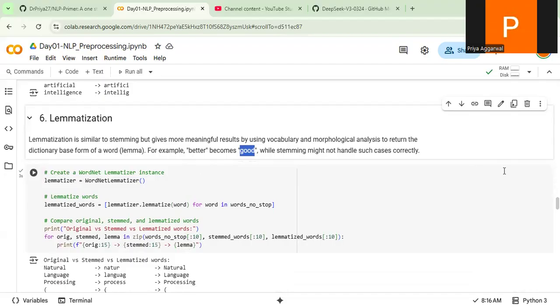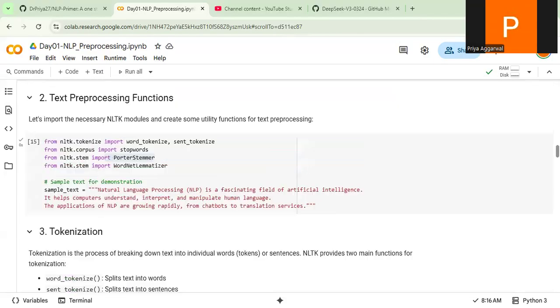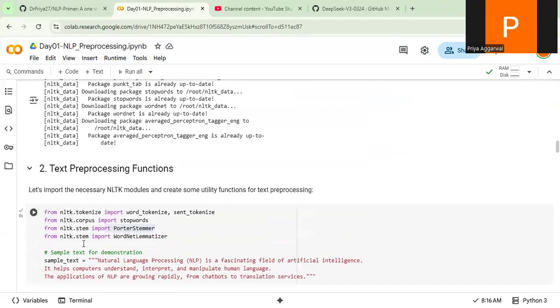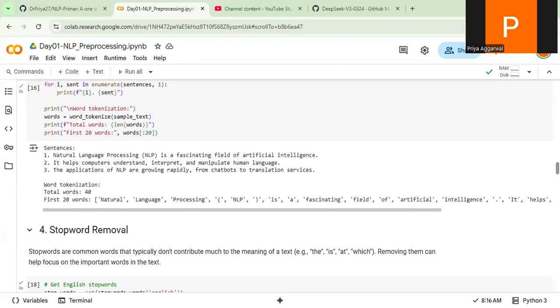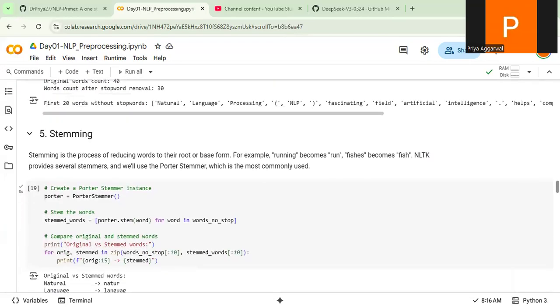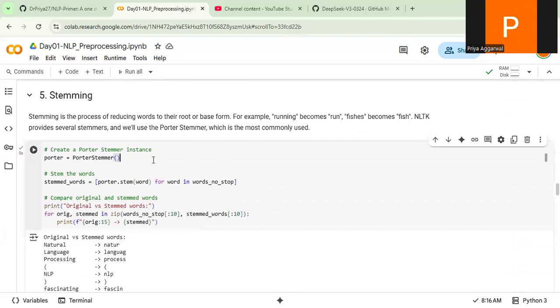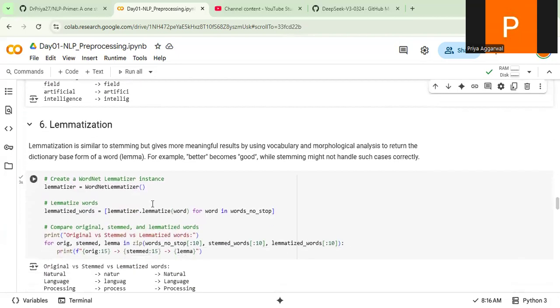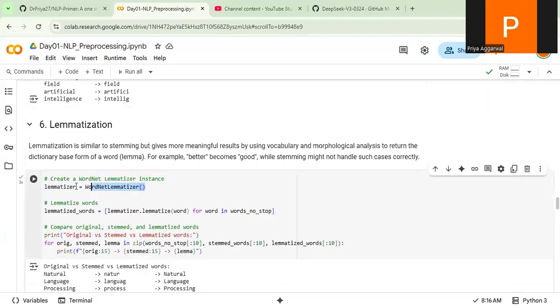So let us look at it now. Let me go above and tell you. From nltk.stem, there is a WordNetLemmatizer. First, you need to import it. Once you have imported it, if you go down, then WordNetLemmatizer is one of the classes. You need to create an object of it. And then again, it's the same thing.